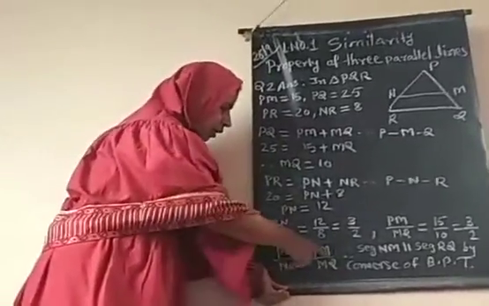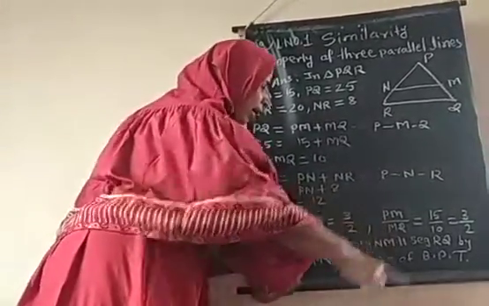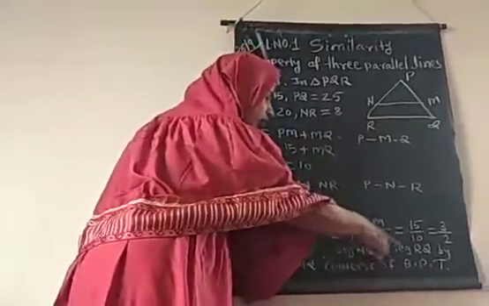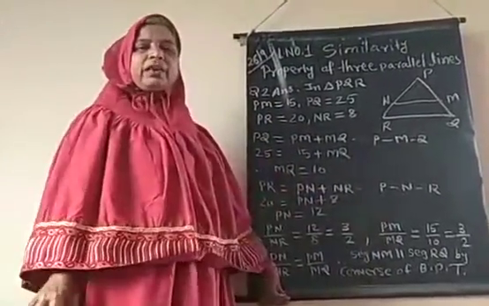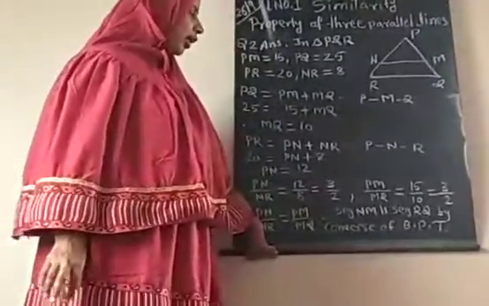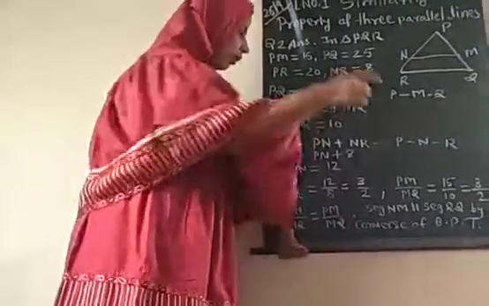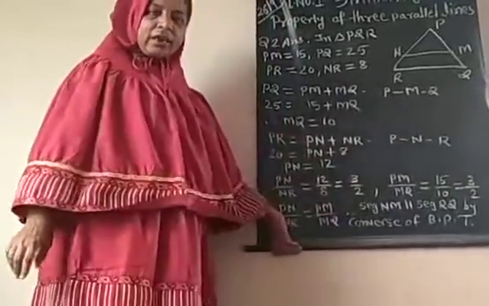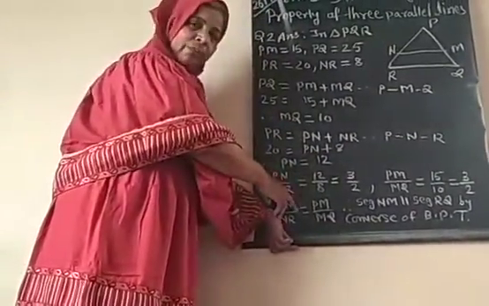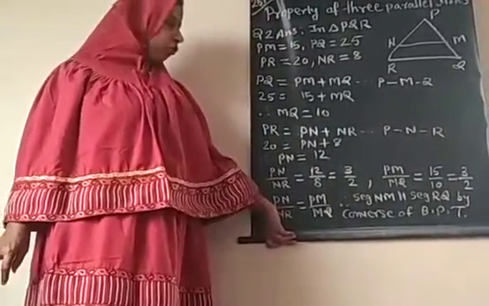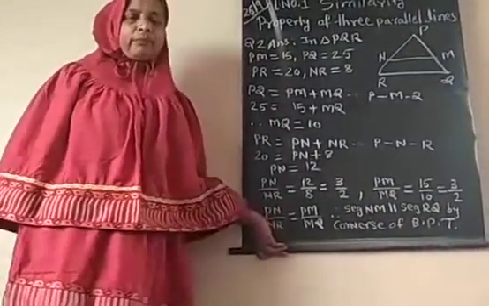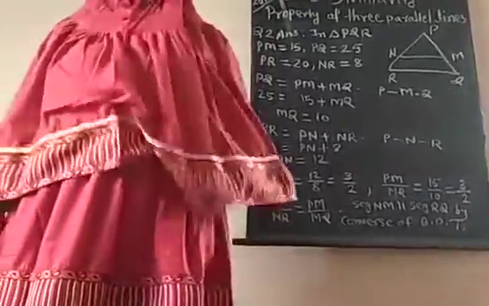Both the ratios are equal. Therefore, by the converse of the basic proportionality theorem, if the ratios are equal, then the segment is parallel to the third side of the triangle.